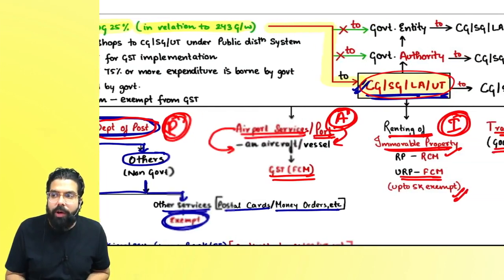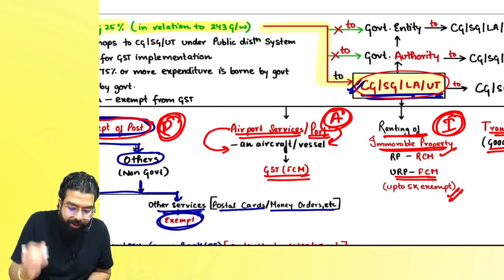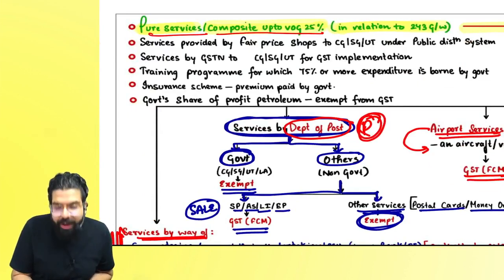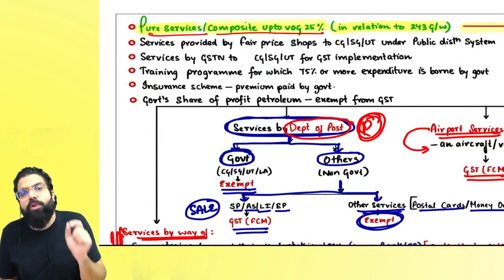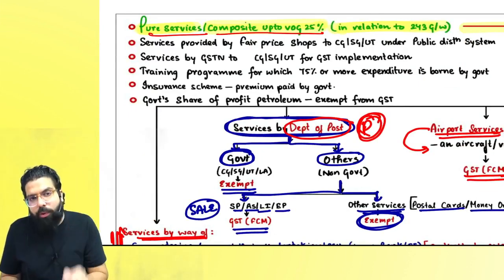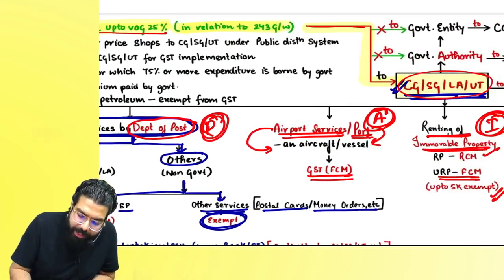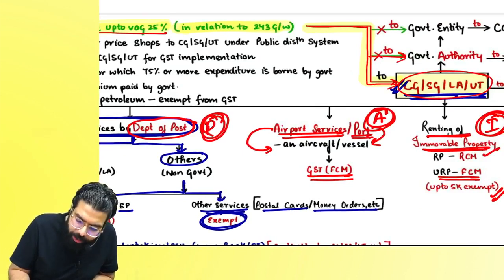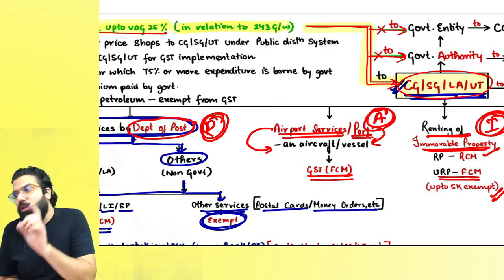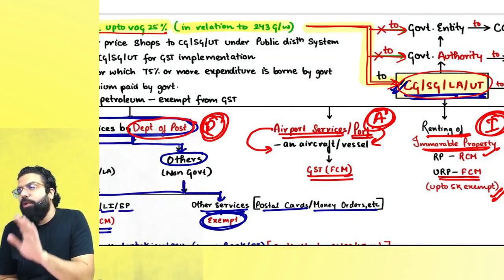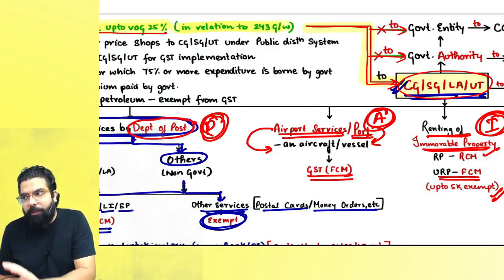Earlier what was happening was, for your number 22, this is an amendment. Remember always, if pure service or composite supply where value of goods is 25% and it is given in relation to 243G and W wala activities of the government, then if it is given to the government also it was exempt. If it was given to governmental authority also it was exempt. If it was given to governmental entity, then also it was exempt. But now for your number 22, the exemption has been withdrawn.